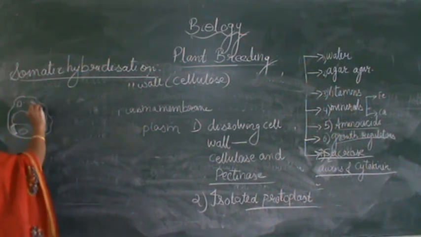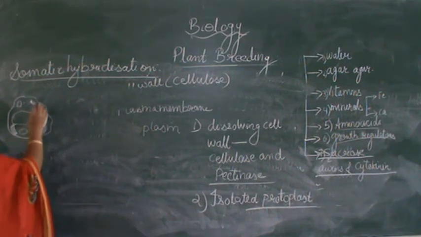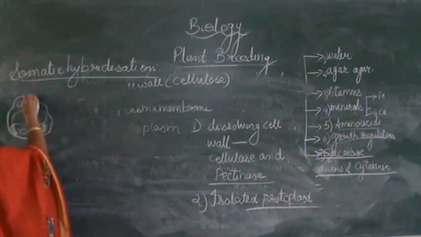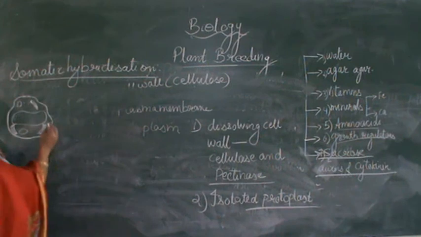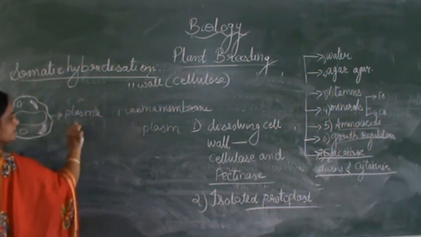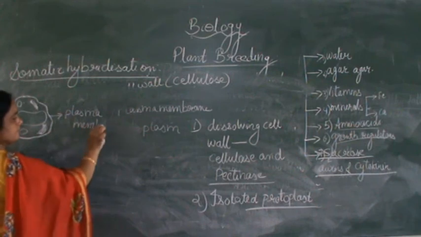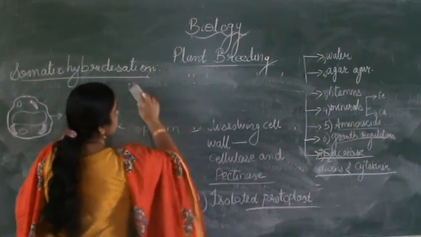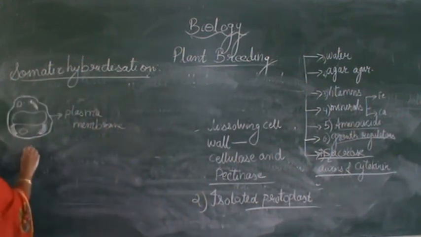Endoplasmic reticulum, ribosomes, vacuole and all. So the cell now, when it is kept in the enzymes like cellulase and pectinase, is only left with the plasma membrane. So this is from one parent and another plant. This is plant 1.